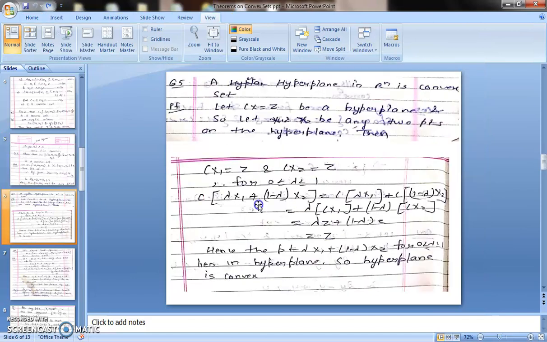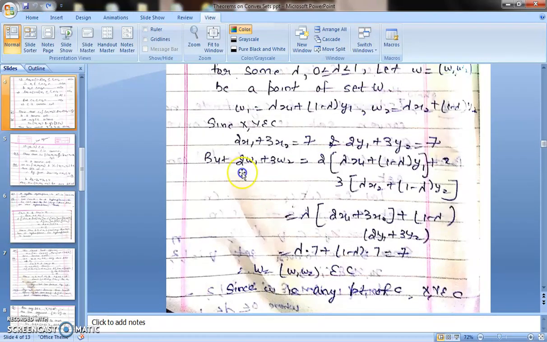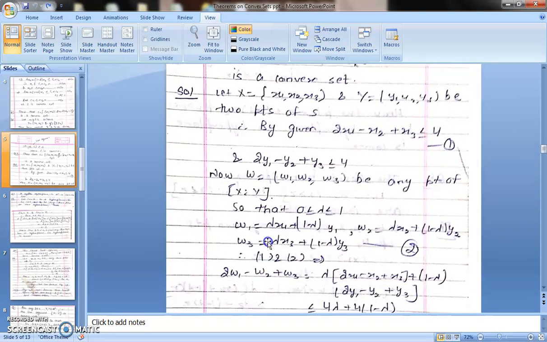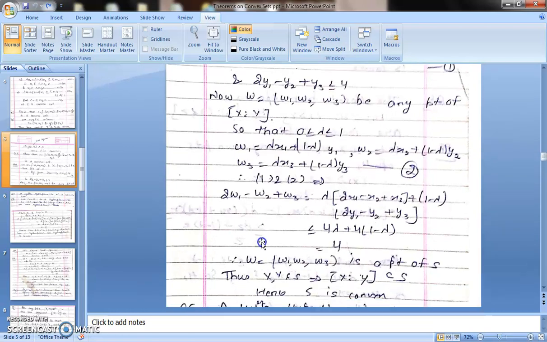Okay, after that we have proved that W also satisfies this condition. So if x and y belong to S, the line segment joining these 2 points also belongs to the set S. So S is a convex set. It is the same proof as we have done.